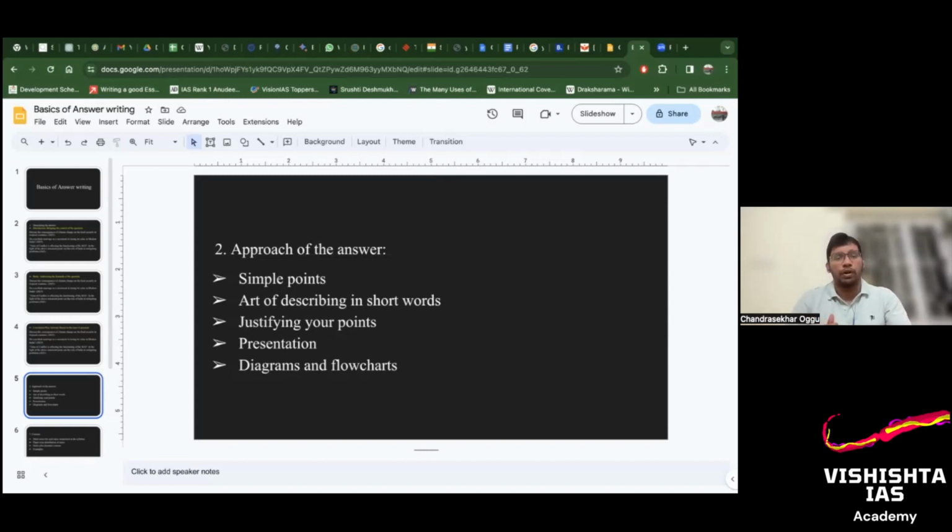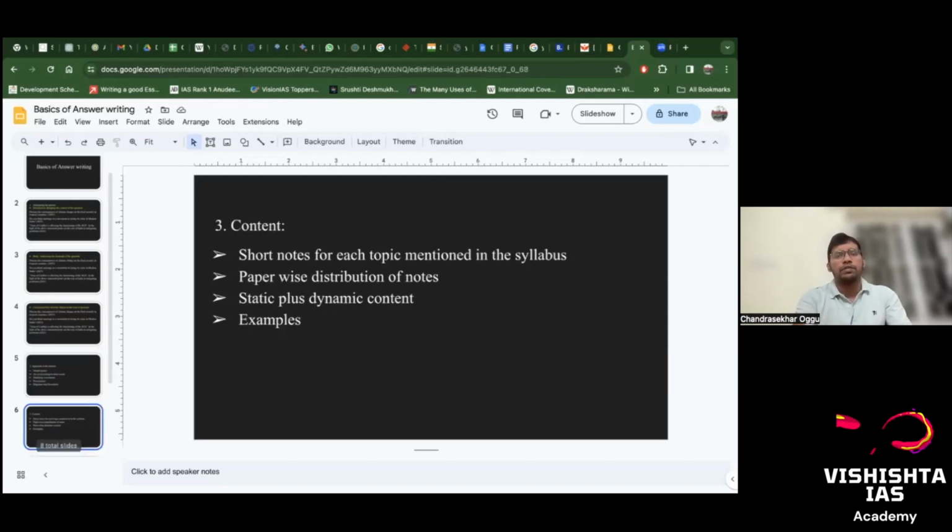That is also important. Then comes the presentation in your approach. Just combine the things in all the answers. You have 20 questions. Use some point approach, some flowchart approach, some table approach, some diagrammatic. Mix up the things. Don't monotonously write all the 20 questions in a similar manner. That will also bore the examiner. So mix it up. Use flowcharts and diagrams to diversify your approaches in the answers. So that is the second part after structure, the approach of the answer.